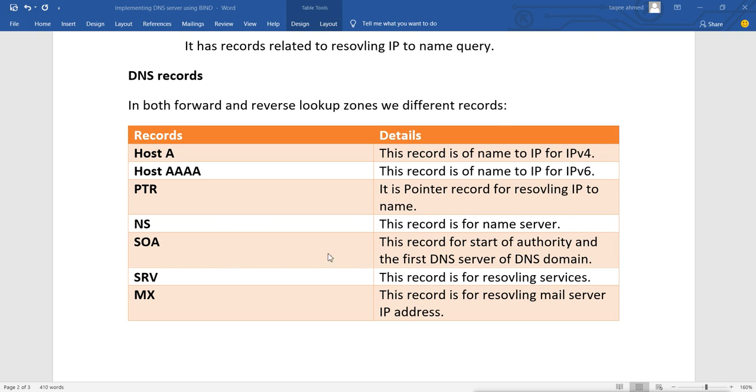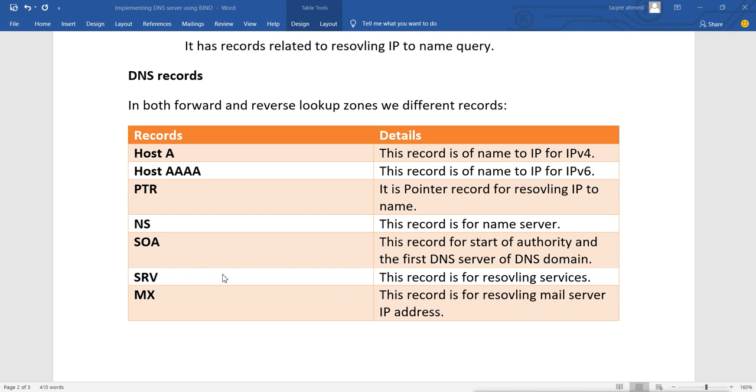SOA is the start of authority, and it is the first DNS server we have in the DNS domain. This server is responsible for updating the information on all the other DNS servers. When you update one DNS server, that record must be updated on all the other DNS servers in our DNS domain. How frequently they update, how they get updated, the refresh time, the update time, everything is managed by this SOA.